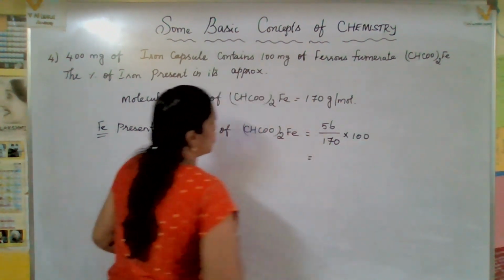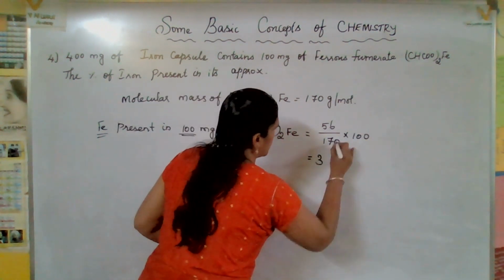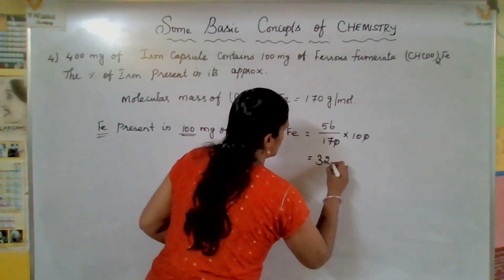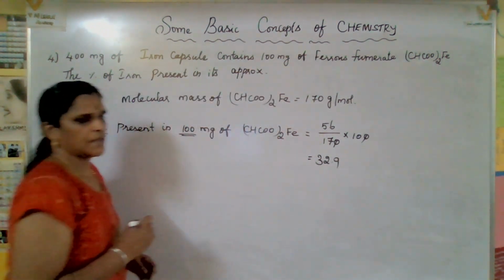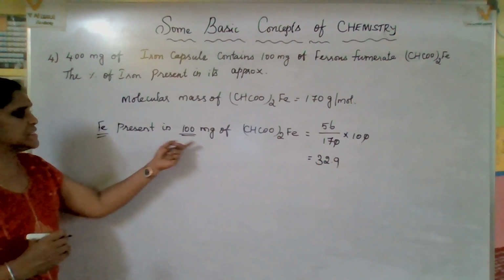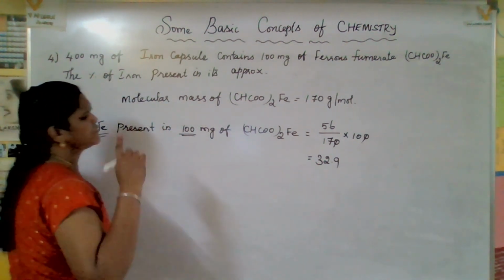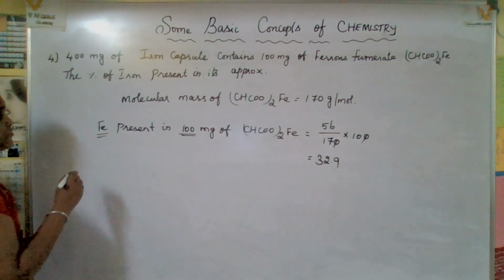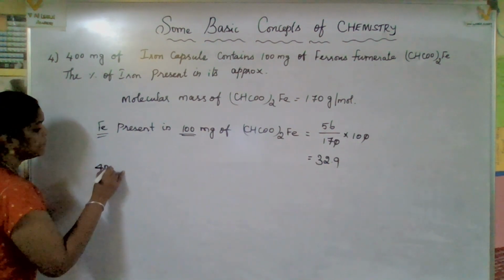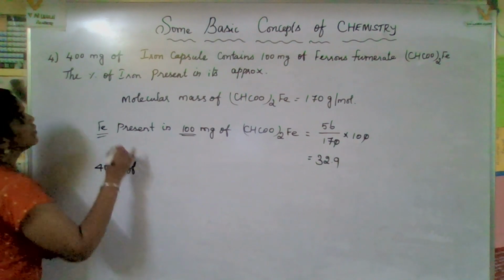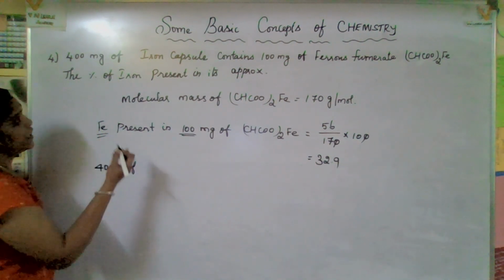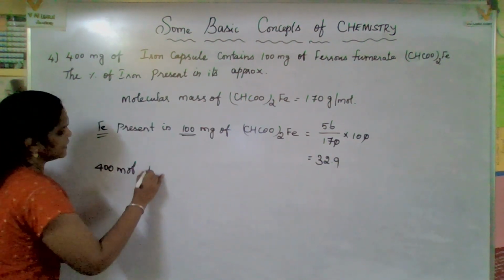Okay, so here what is it? Here you will get 32.9. You will get the iron present in 100 milligram of ferrous fumarate. Now, you have to check it in 400 milligram of iron capsule.